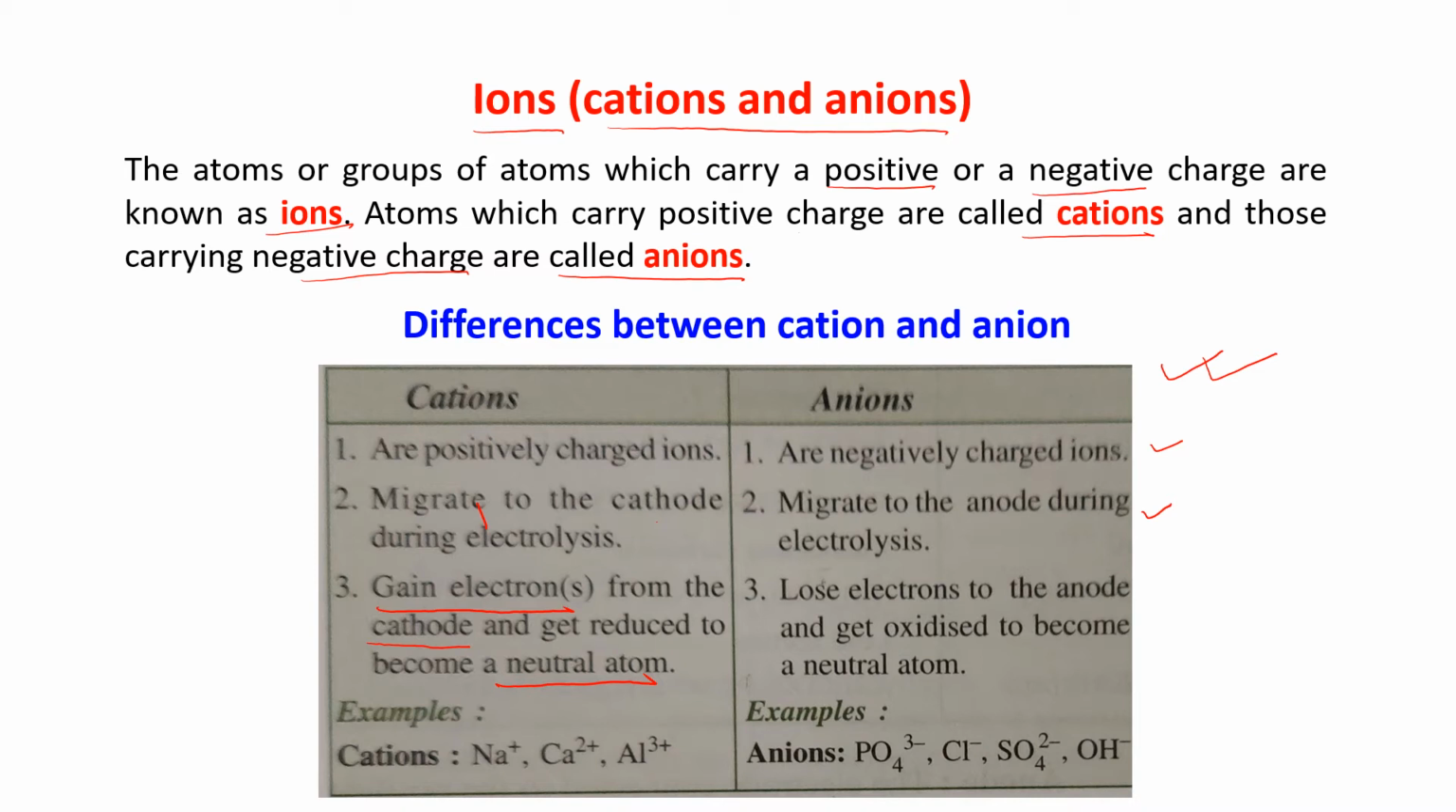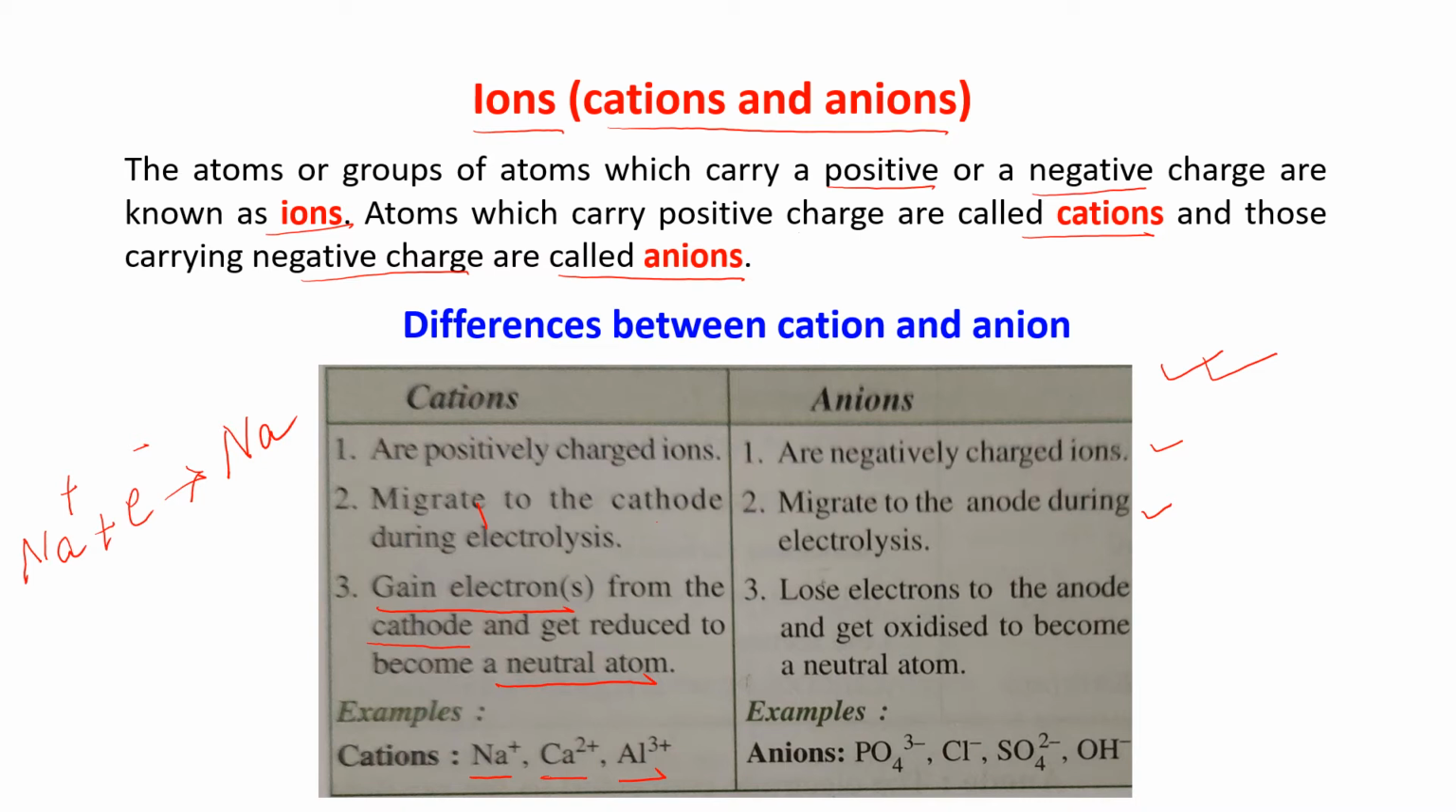Just see the example. Na plus, Ca2 plus, Al3 plus. If I take Na plus, when it goes to the cathode, it takes one electron from the cathode and reduces itself, forming sodium, becoming a neutral atom.